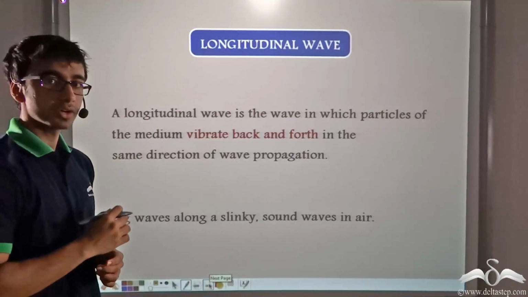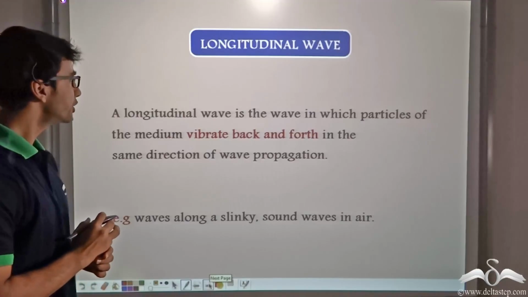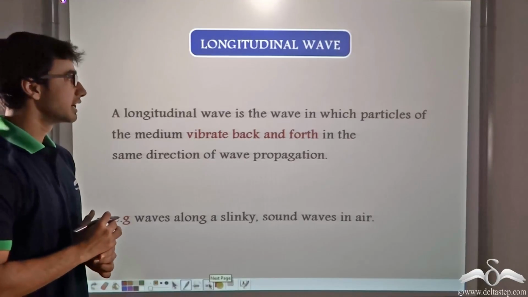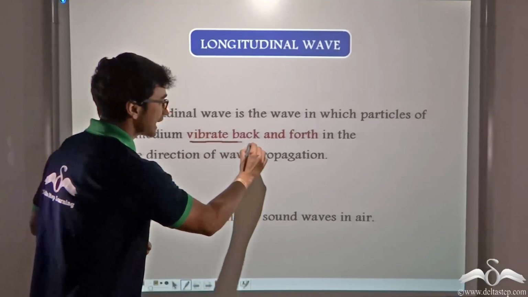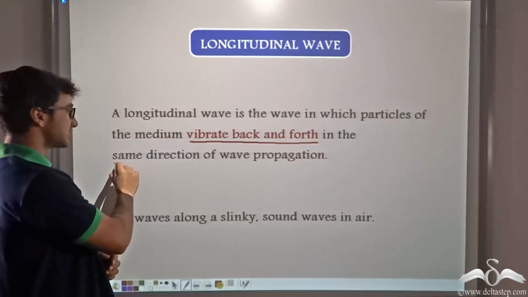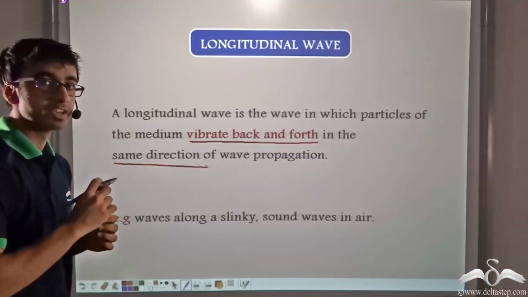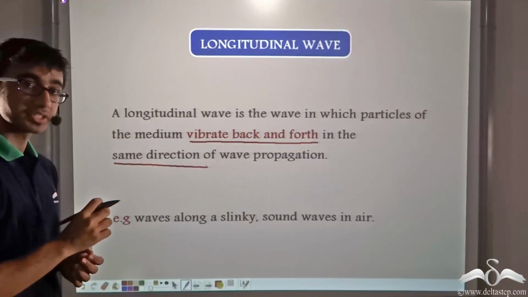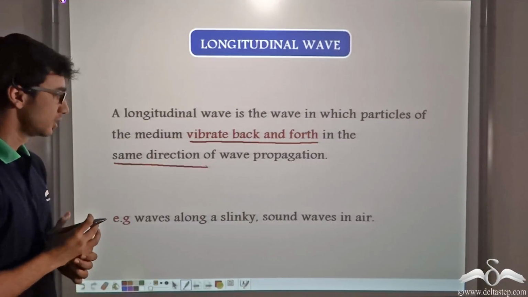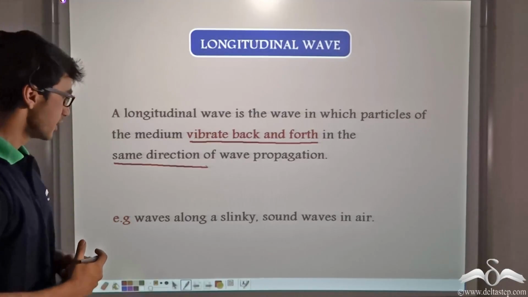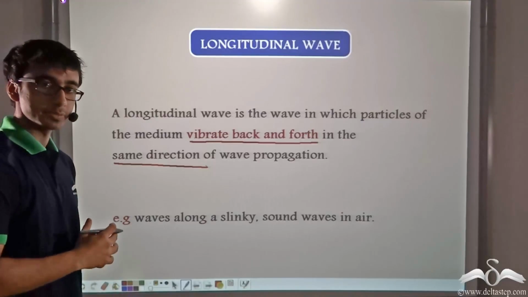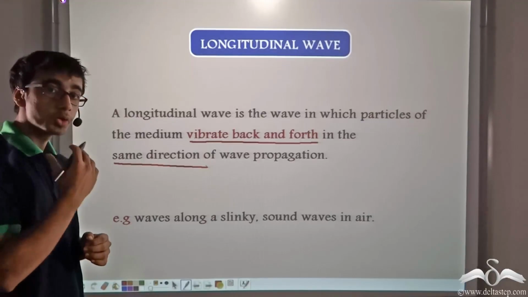So how can we define a longitudinal wave? A longitudinal wave is the wave in which particles of the medium vibrate back and forth in the same direction of wave propagation, unlike a transverse wave where it was perpendicular. So what are some examples of longitudinal waves? Waves along a slinky, as we just saw, and sound waves in air.